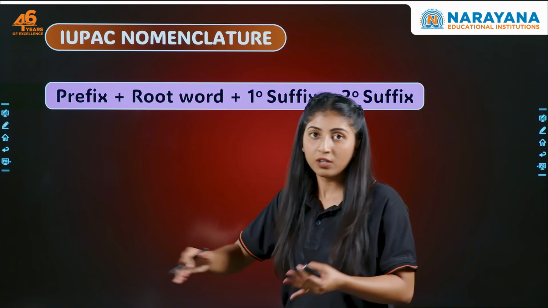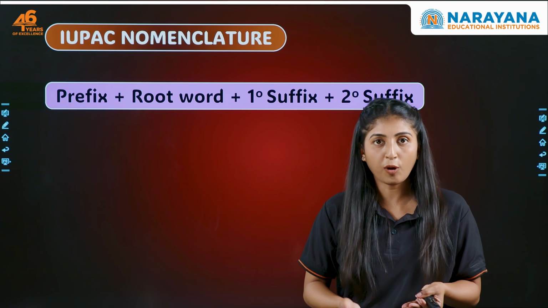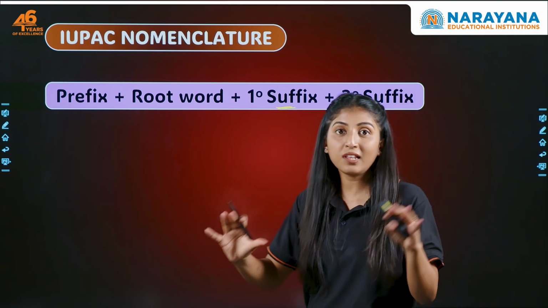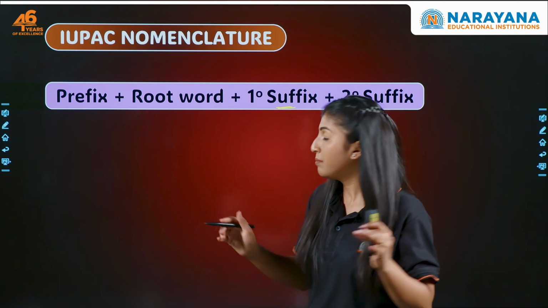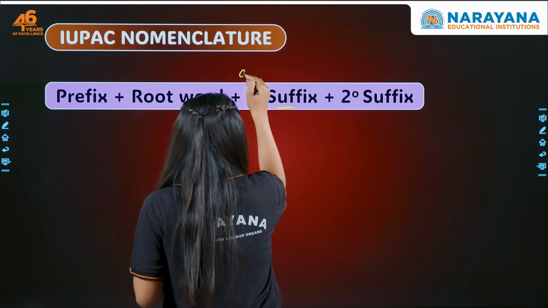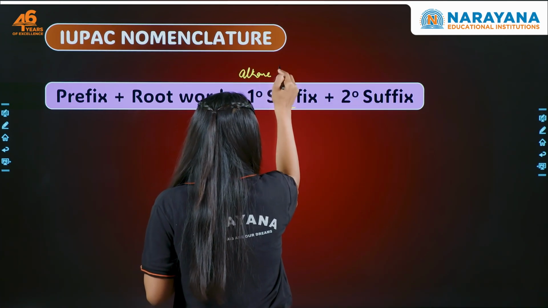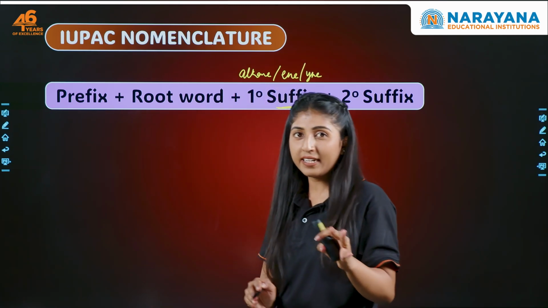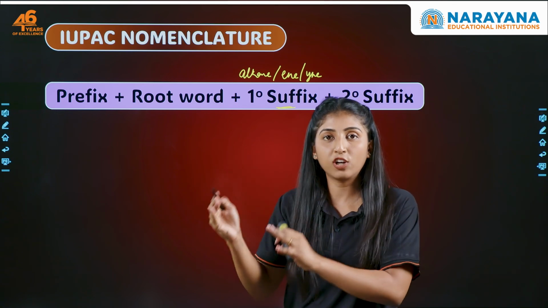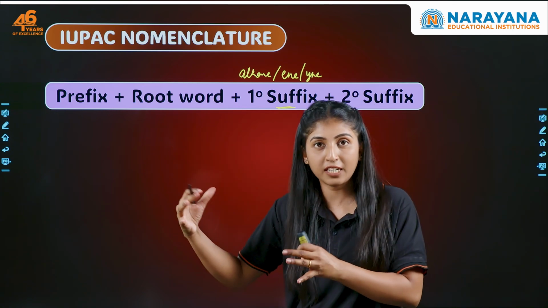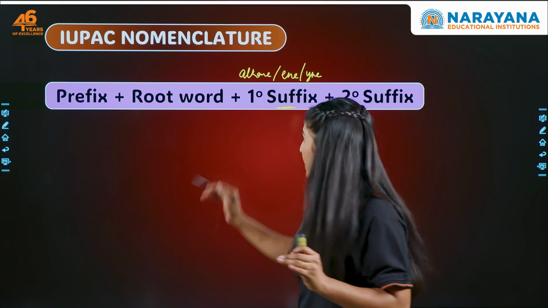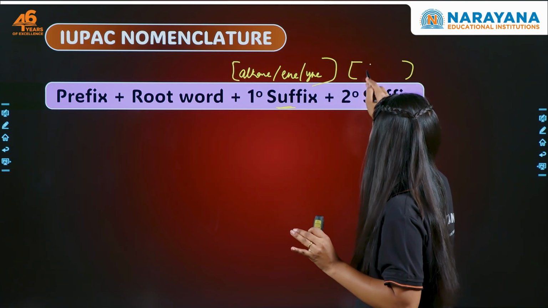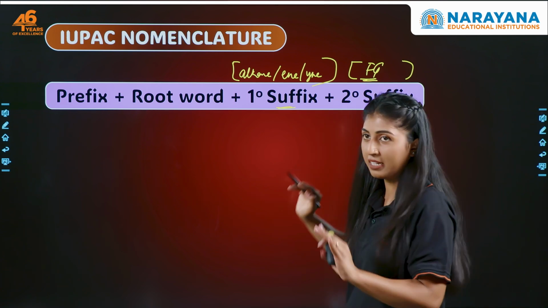Then you write the root word: meth, eth, prop, but, etc. Then you write the primary suffix, which talks about the saturation of the hydrocarbon, whether it is an alkane, alkene, or alkyne. Since we are in grade 10, we will limit our understanding of nomenclature. We don't need to do very big nomenclature. Here, we will limit our understanding to this primary suffix, and then we can have a secondary suffix, which is something the functional group is going to decide, right?